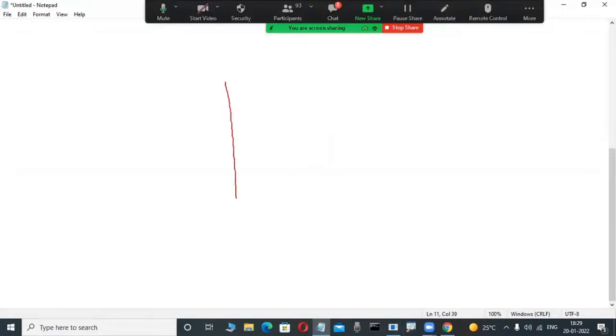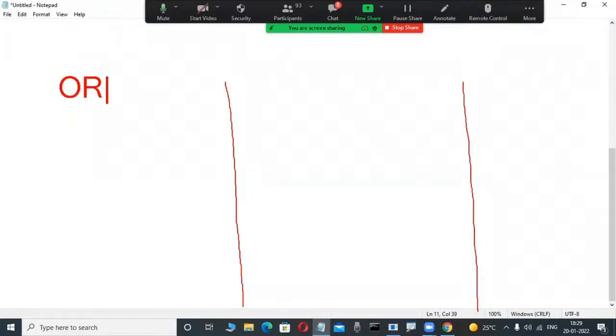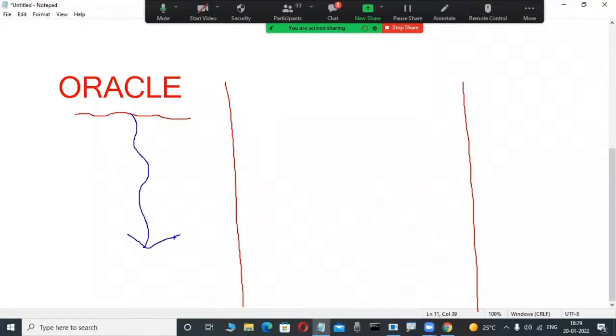Suppose I am working in a company. Slowly observe here. Whenever I am working in a company, I have a doubt, and you may also have it. I am working on an Oracle project. Oracle is a relational database product. If I want to operate this relational database product, I use SQL, which is a language. SQL is a language I am using.